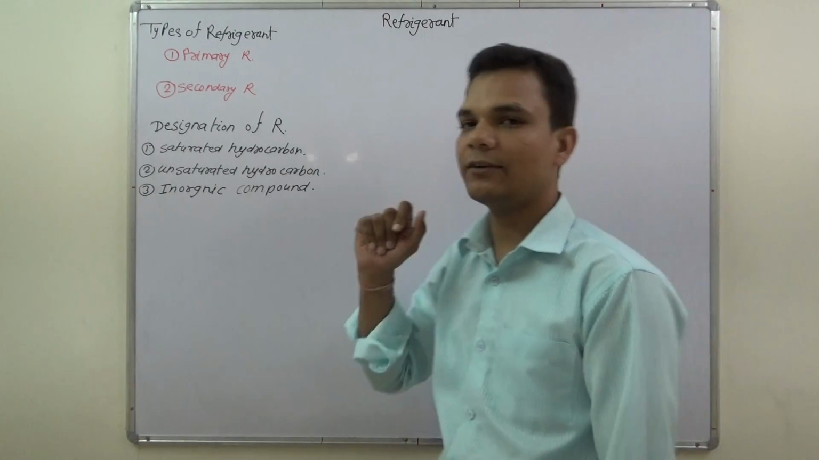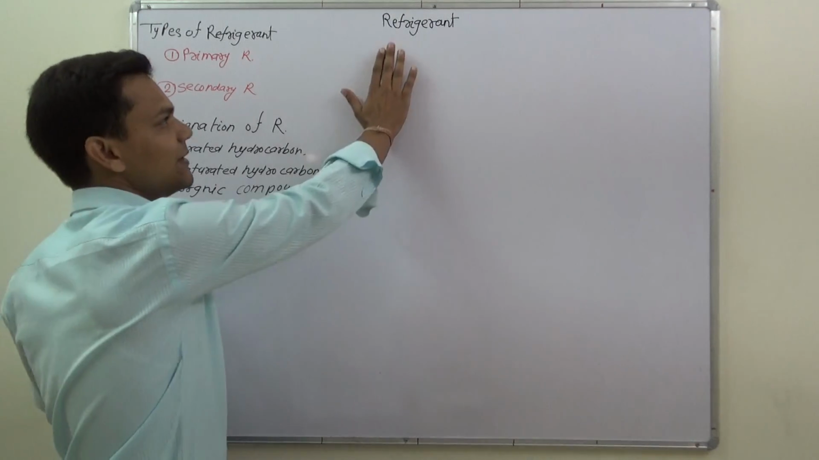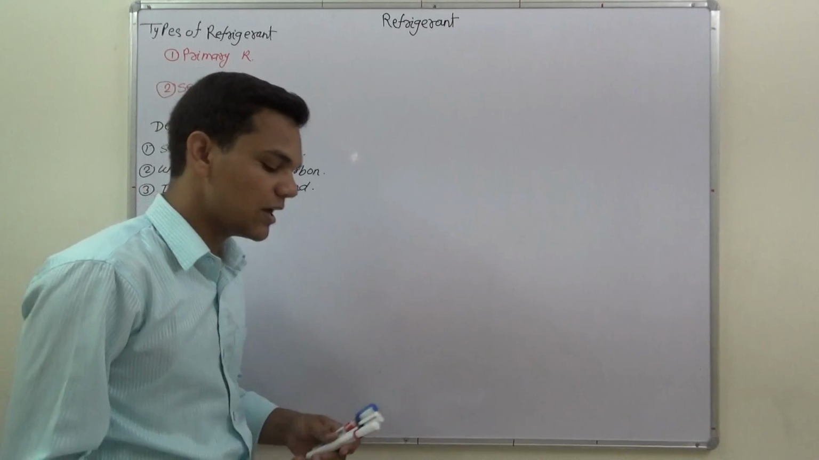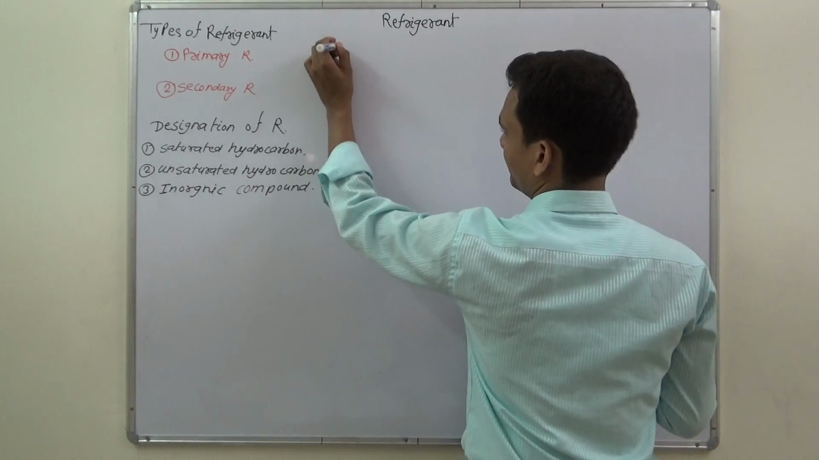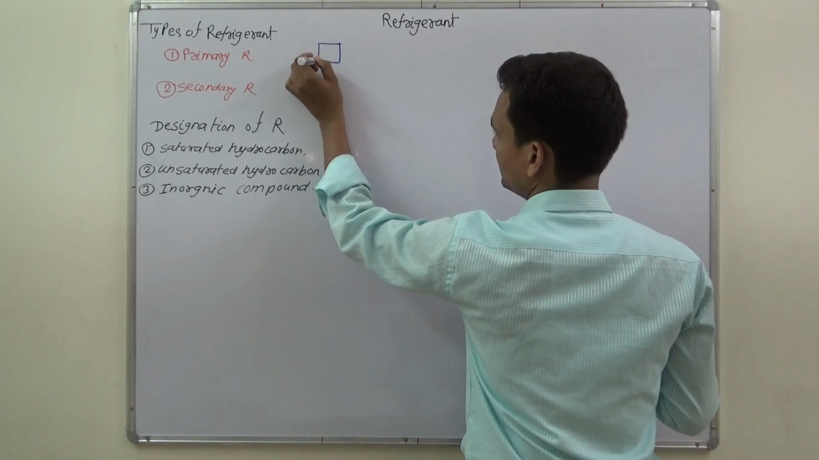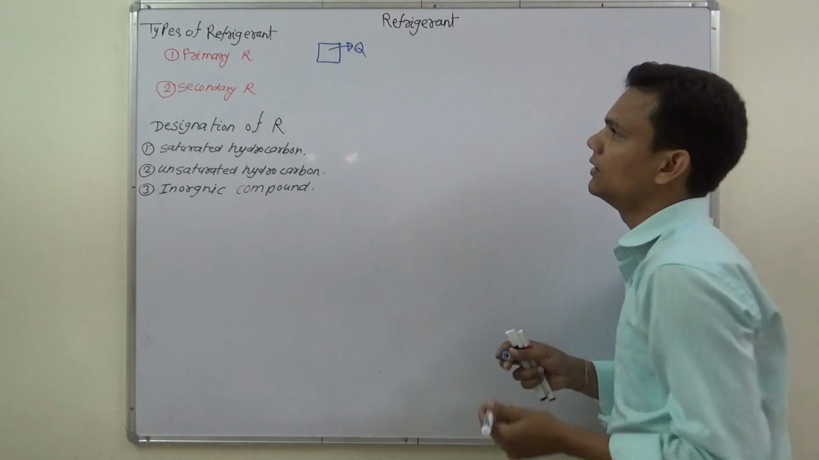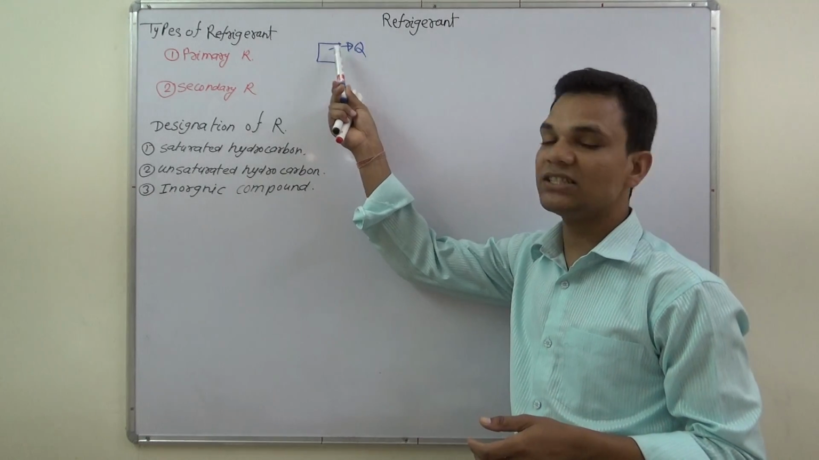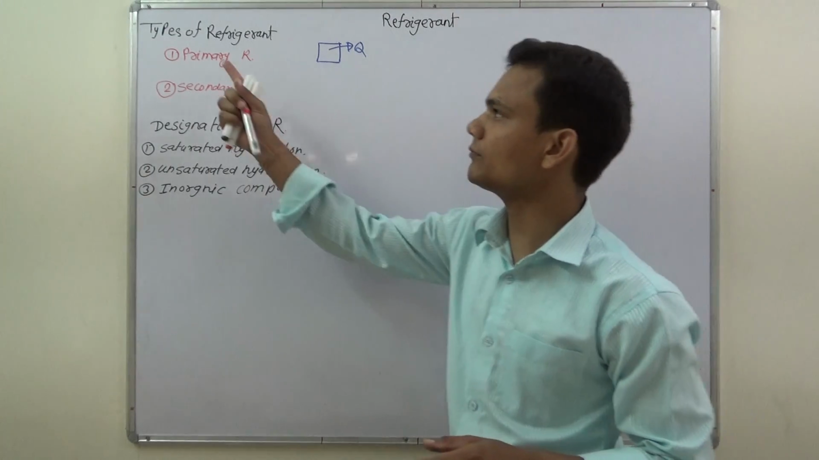So let's start. What is a refrigerant? A refrigerant is a working substance or working fluid which is used to extract heat from the storage space. What is the meaning of storage space? Suppose this is our storage space. If we extract heat from here with the help of a refrigerant, we are extracting heat from this storage space. So this is about refrigerant.